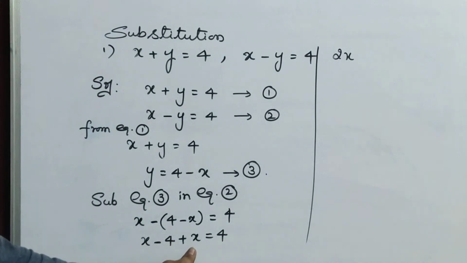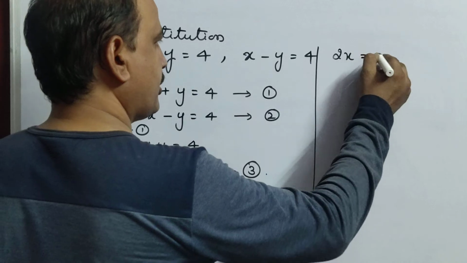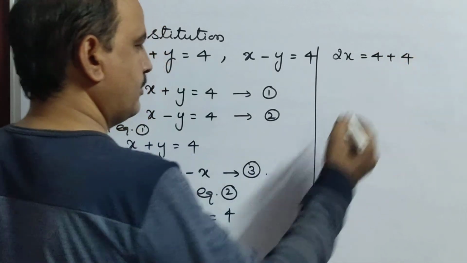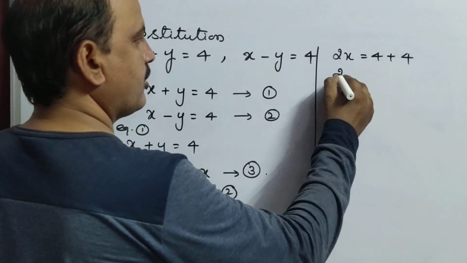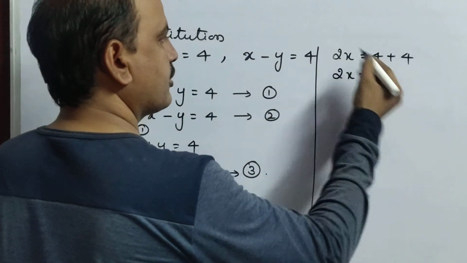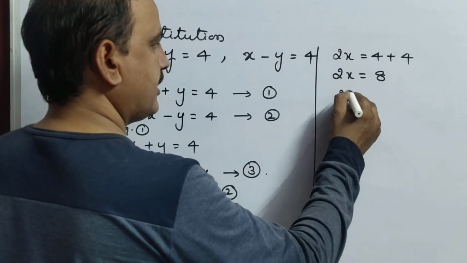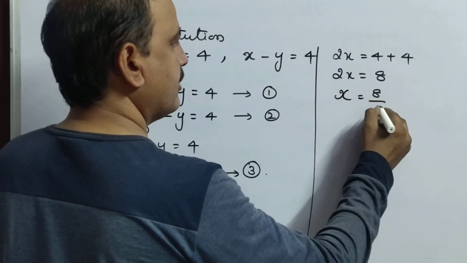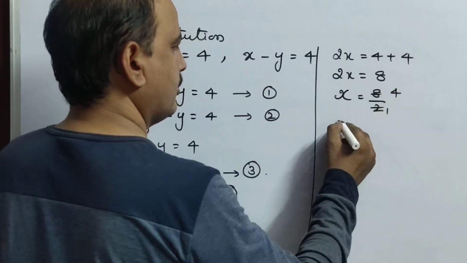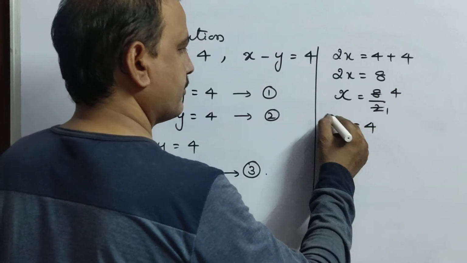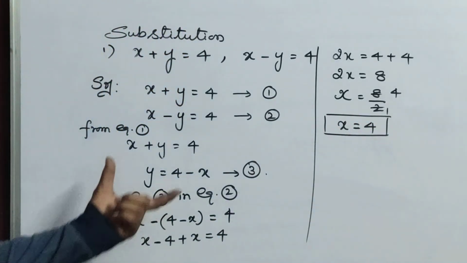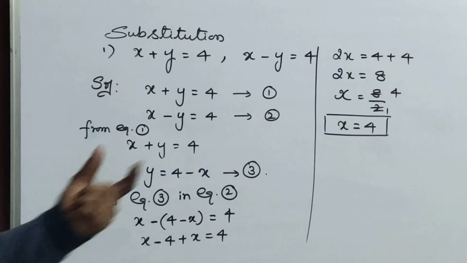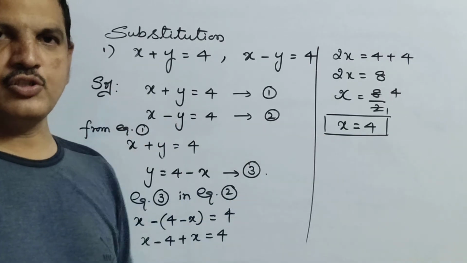x plus x is 2x. This minus 4 will go here, means plus 4. That means it's changing the position, transposition. So minus 4 became a plus 4 here. So 2x equals 4 plus 4 equals 8. So x equals 8 by 2. So 2 ones are 2, 2 fours are 8. So you got the value of x now. See, this is the substitution method. Now you got the value of x, that means x equals 4.